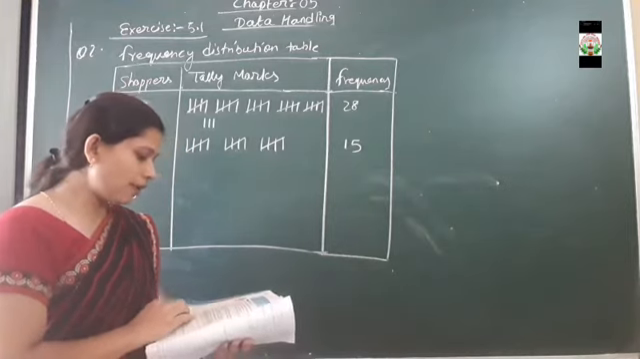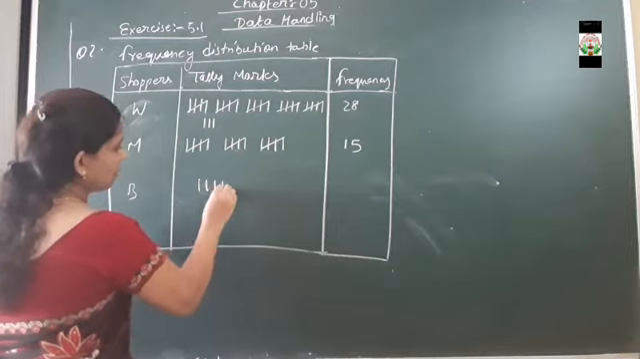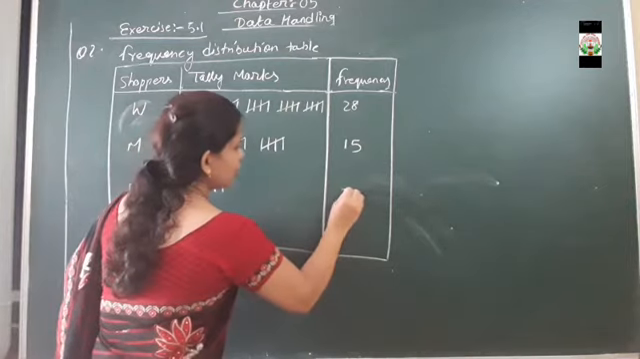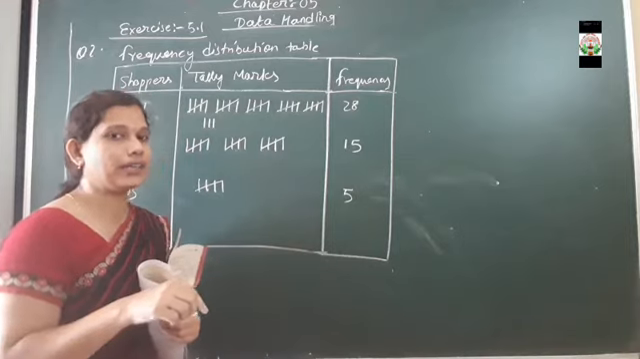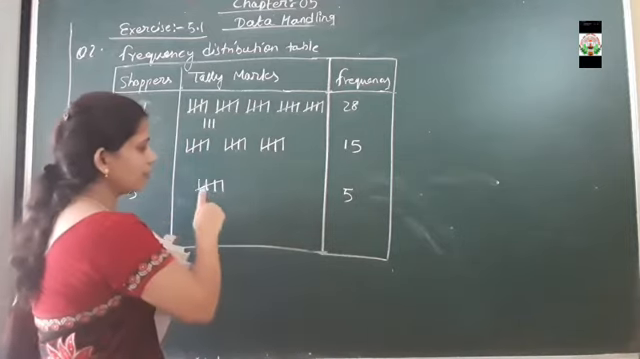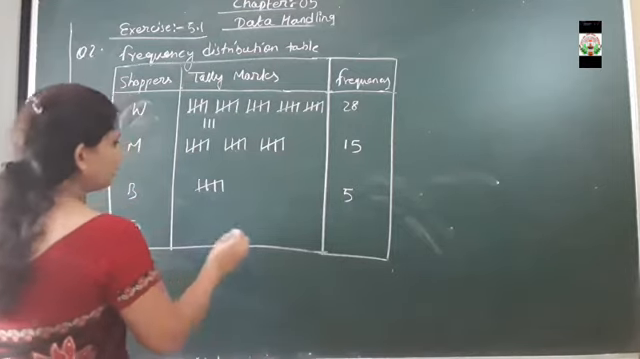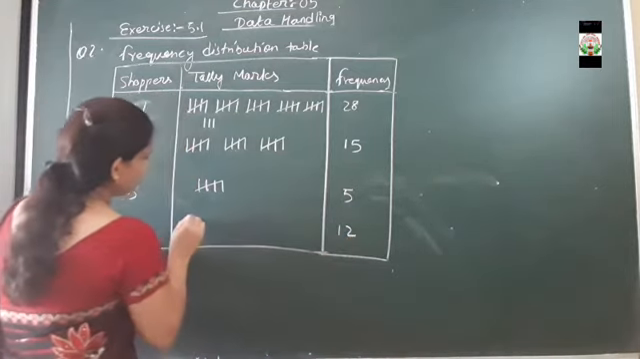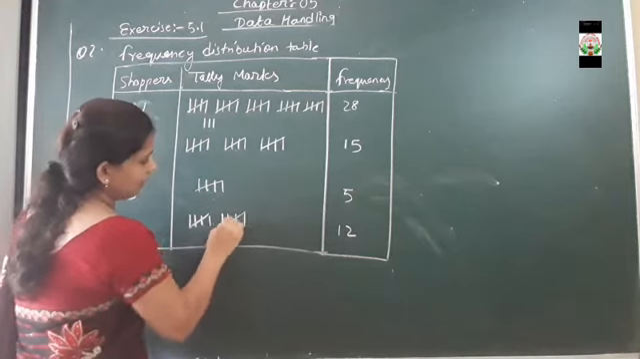Then comes the number of boys. The number of boys is only 5. From where did we get it? From the question itself. We have to count the letter B given in the data in question number 2. Then we observe that only 5 boys come to the shop. Then the number of girls: there are 12. 1, 2, 3, 4, 5, 6, 7, 8, 9, 10, 11, 12.